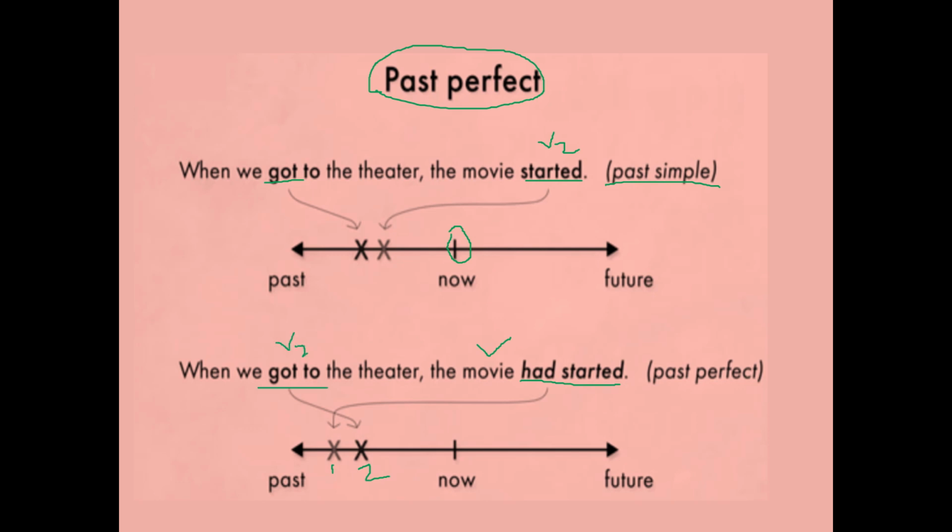Okay, but here both sentences are past. When we got to the theater, the movie started. Which one was done first? According to this, the movie started later and they reached the theater first. But when two actions are done one after the other, the first action should be said in the past perfect and the second action in the simple past.